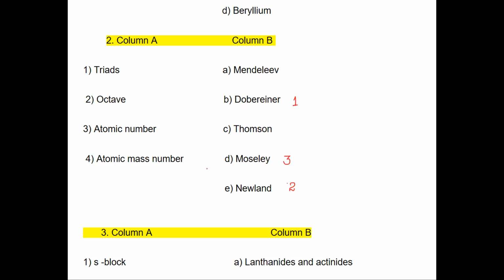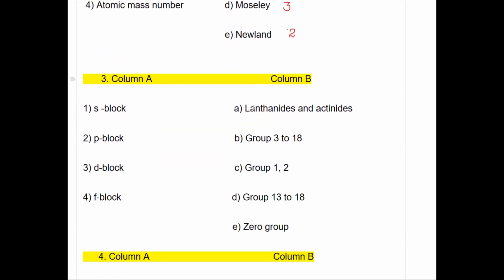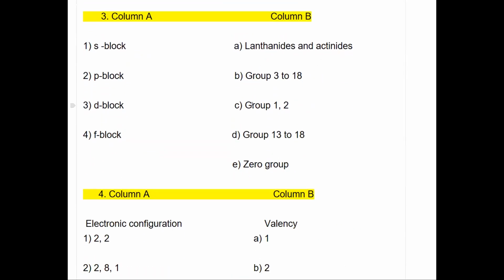Next, question number 4, atomic mass number. Mendeleev arranged the elements in his periodic table on the basis of atomic mass number. Next, S block. We know that in the modern periodic table, first and second group are known as S block elements. So option C is the correct answer. Next is P block. P block is from group 13 to 18. This is P block. So second one is option D.